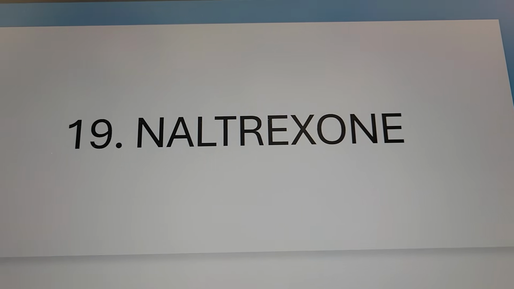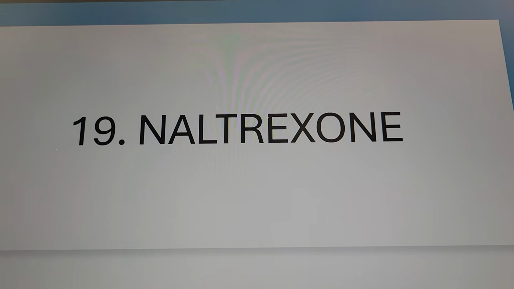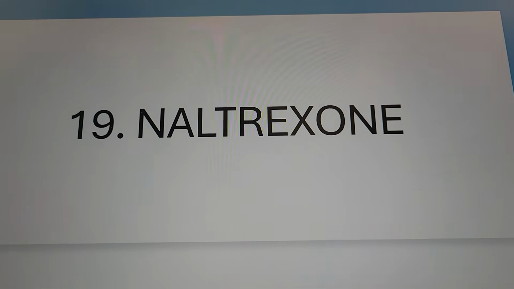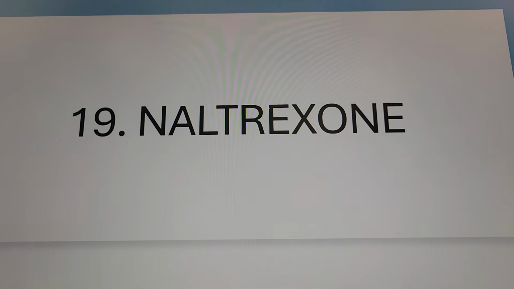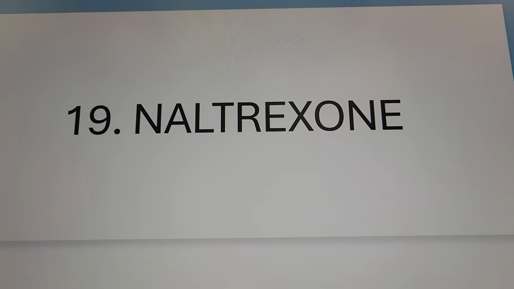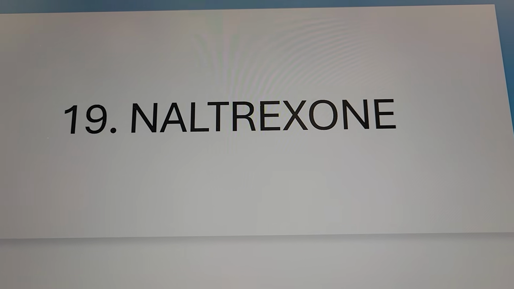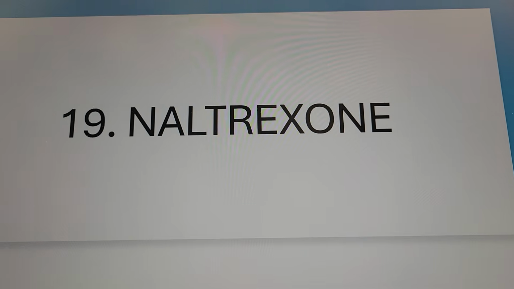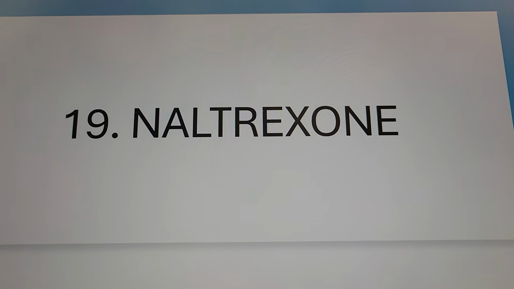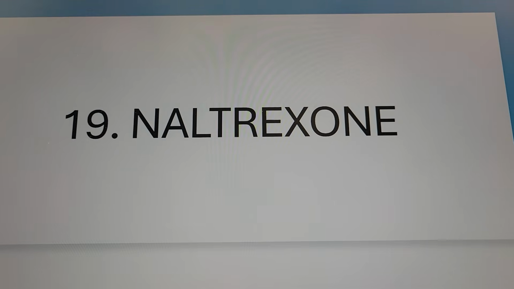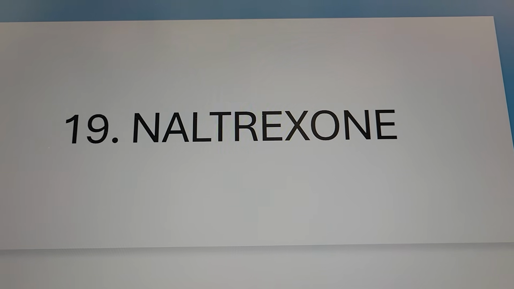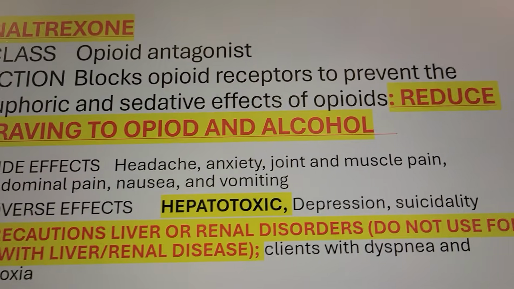Naltrexone. This is Naltrexone, not Naloxone. Do not confuse Naltrexone with Naloxone. Okay, Naloxone is the Narcan for opioid overdose. This one, Naltrexone, usually we use for people with alcohol withdrawal, right? But you cannot use this for reducing the tremor, right? It can only reduce the craving, right? The craving for the alcohol, but also for smoking.